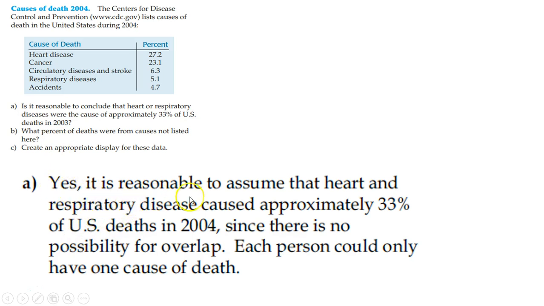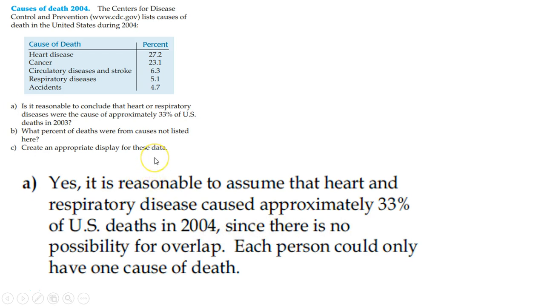We're going with yes. It is reasonable to assume that heart and respiratory disease caused approximately 33% of deaths in 2004, since there's no possibility for overlap. Now, this is in 2004. What they're saying is each person could only have one cause of death. Can't have other causes of death. So what they're implying is if I add those up together and get roughly 32.3, that's where we're at each year, they're concluding that it should be around the same.